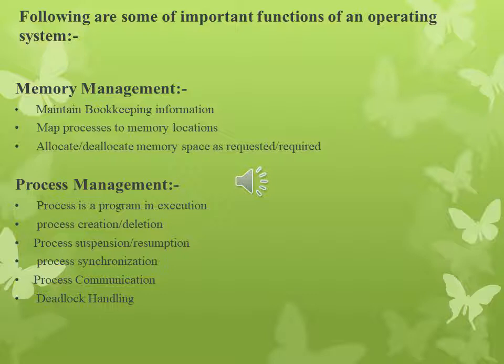The program responsible for this task is known as the traffic controller. It allocates the processor, that means the CPU, to a process, and then deallocates the processor when a process is no longer required.